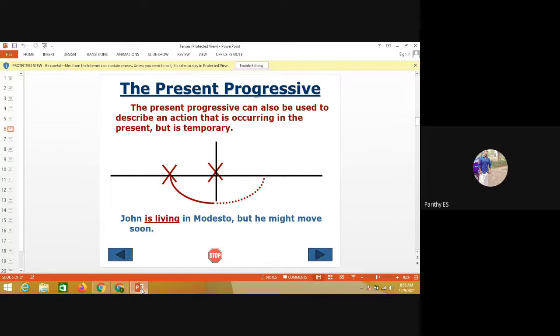For future continuous, I will be playing football. For negative, I won't be playing football. Likewise, will I be playing football? Likewise, the changes in the sentences.